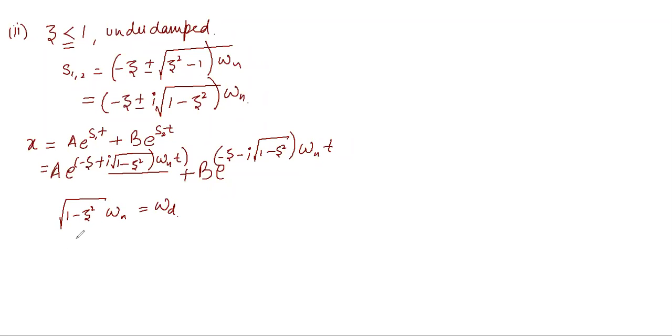So we replace it: x equals A e to the power minus zeta omega n t plus i omega d t, plus B e to the power minus zeta omega n t minus i omega d t. That is the damped natural frequency, you can say.